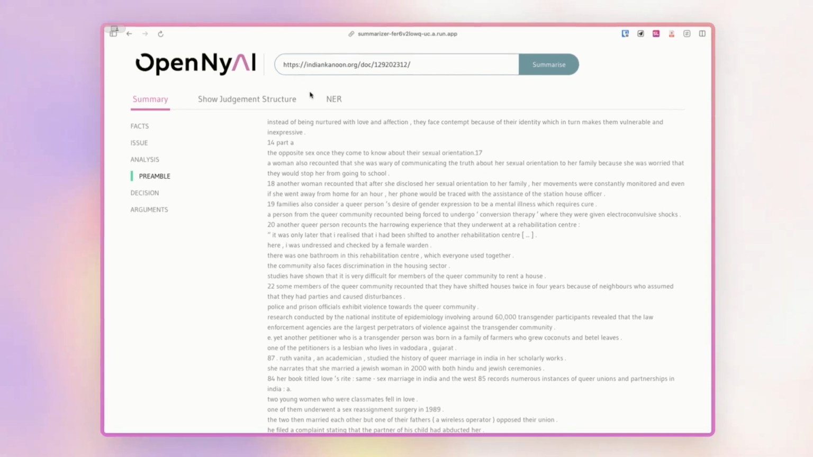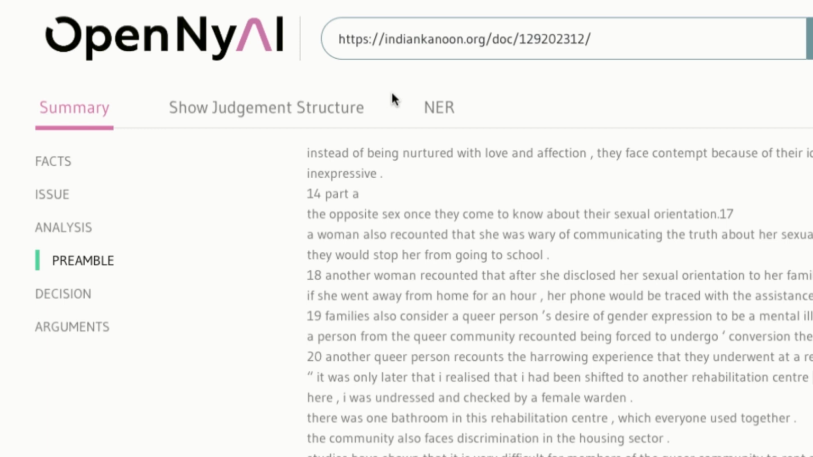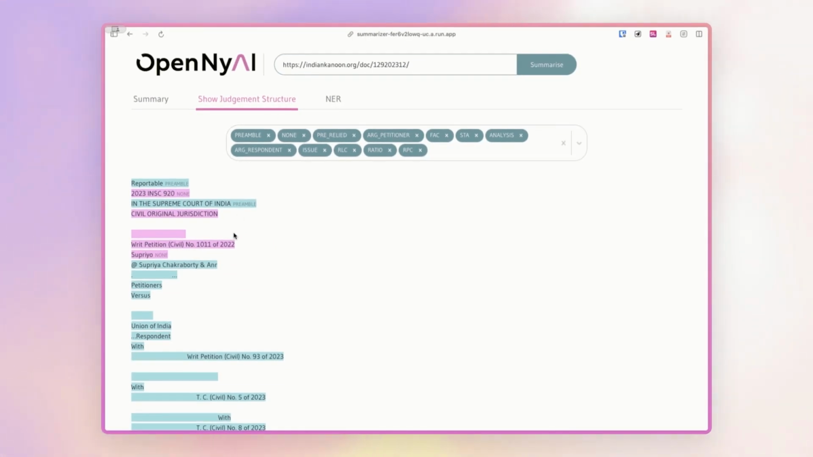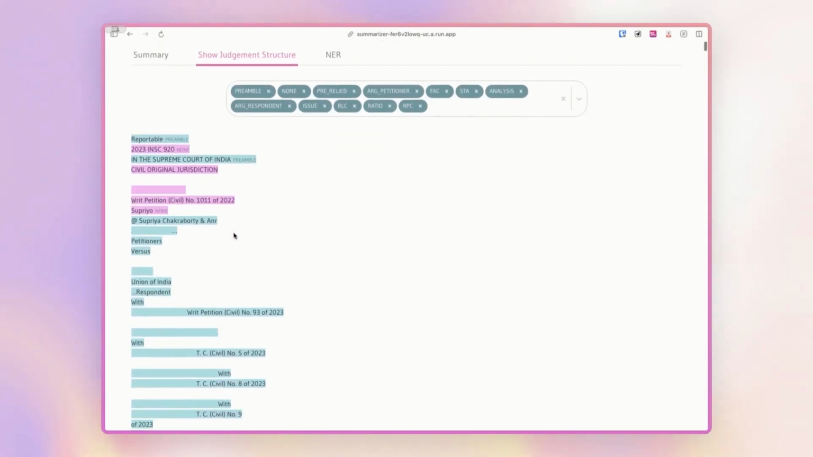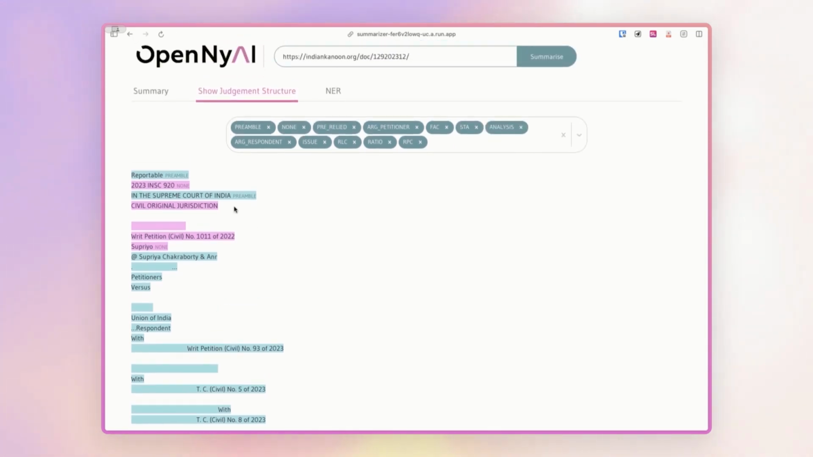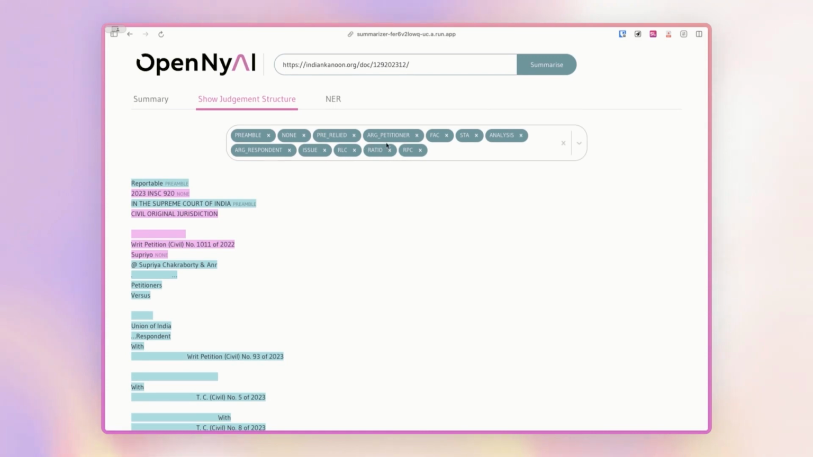Now, on the top, I could also go into the rhetorical roles model, which over here is shown as show judgment structure. And you can see how the model is able to understand the component parts of the judgment. Each color has a meaning, and you can see that it has labeled it. So there's preamble, and things that it doesn't fully understand are labeled as none. But you can see these are all the various labels that you will find as you scroll through this document.